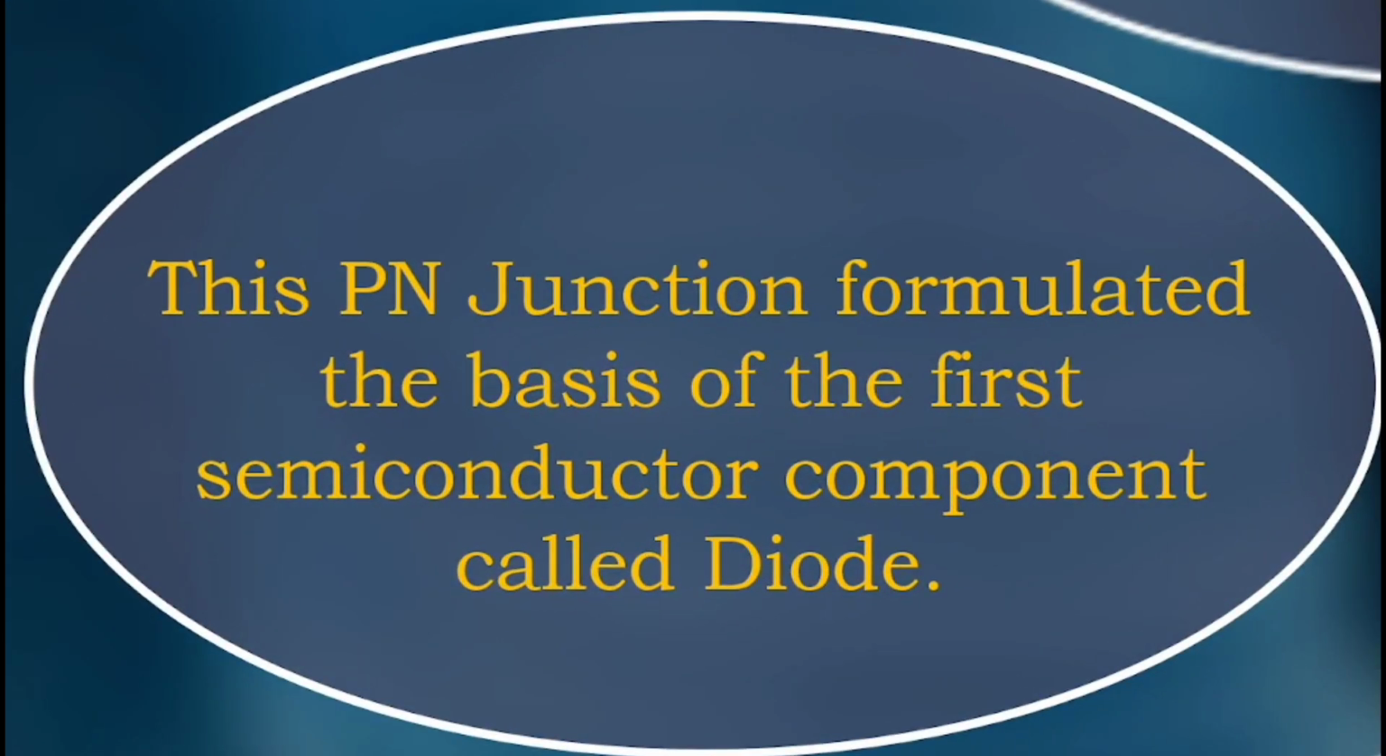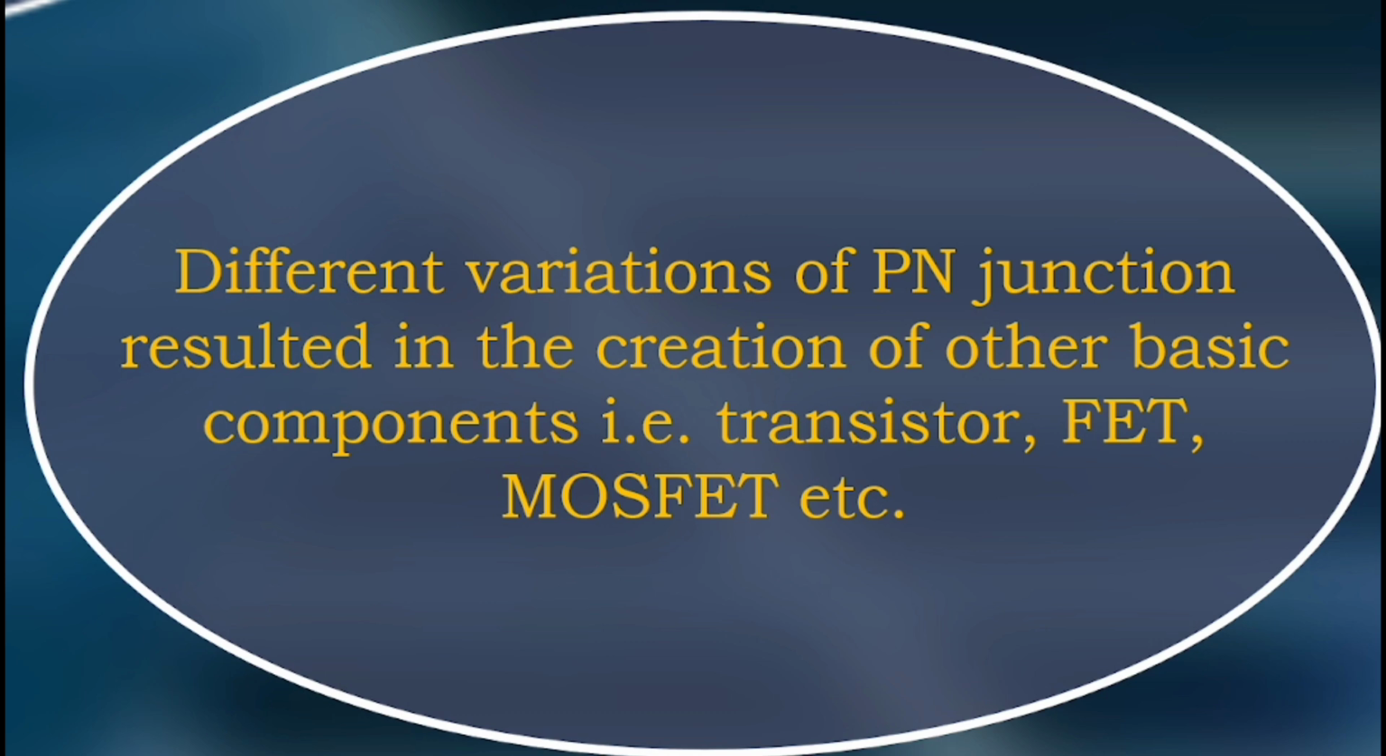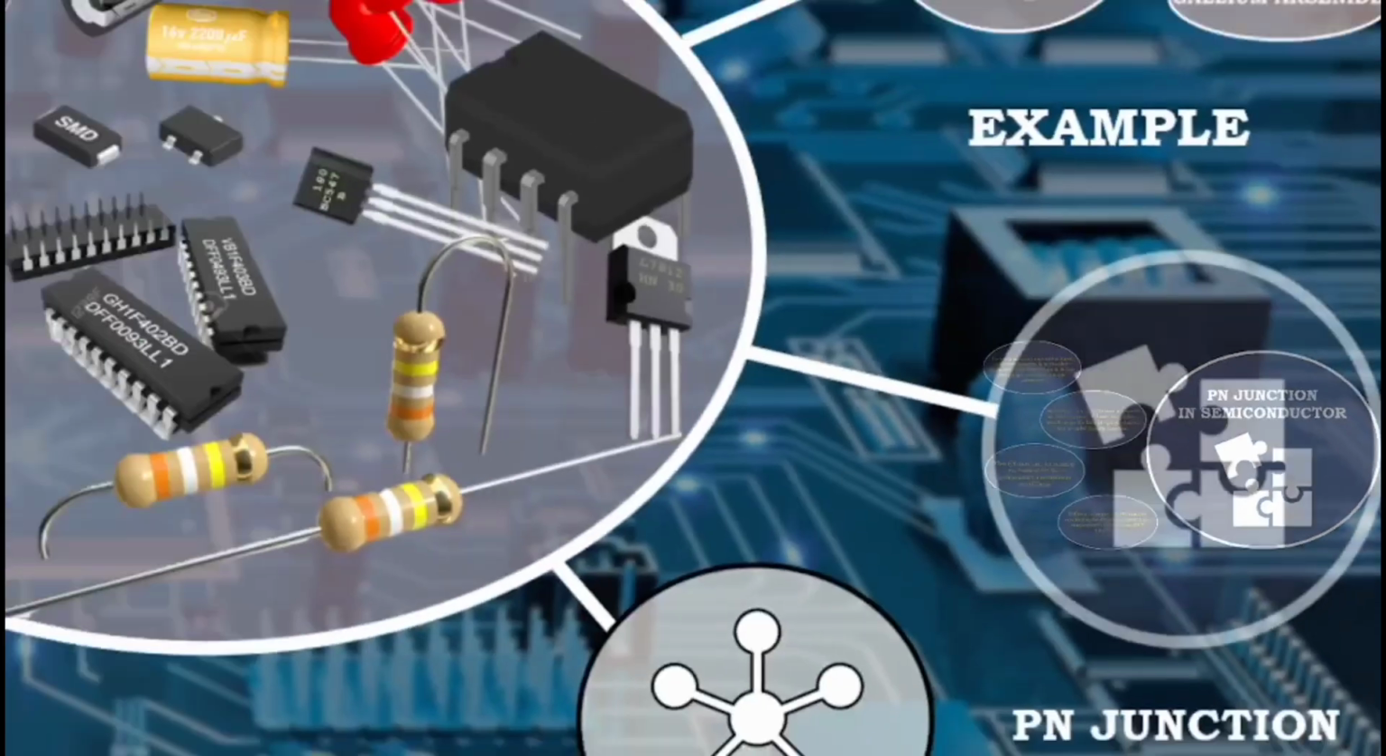This p-n junction formed the basis of the first semiconductor component called the diode. Different variations of the p-n junction resulted in the creation of other basic components. Example, transistor, FET, MOSFET, etc.